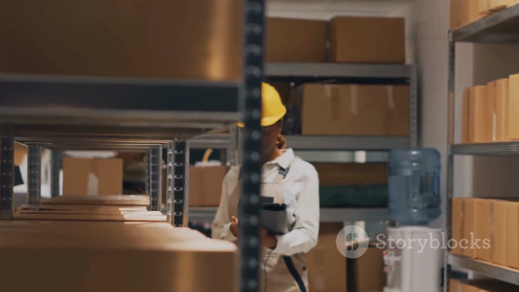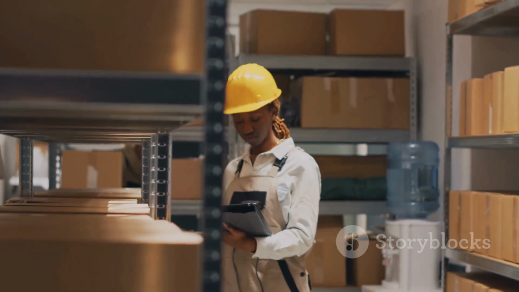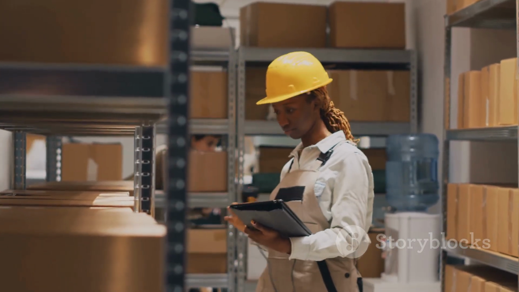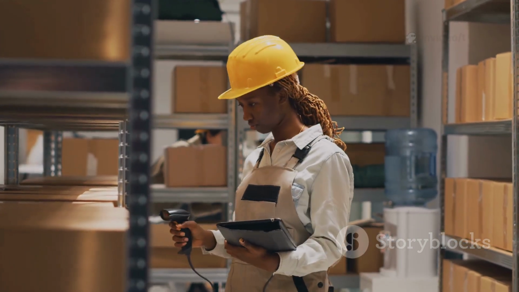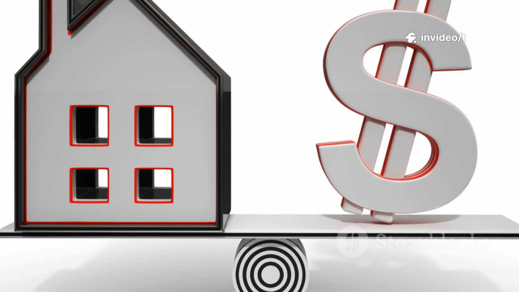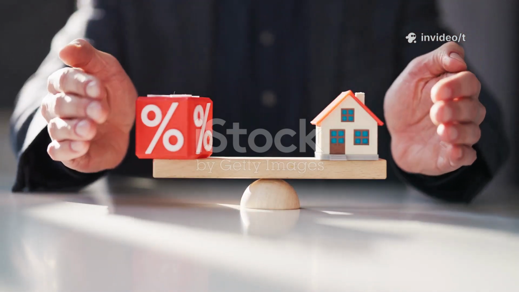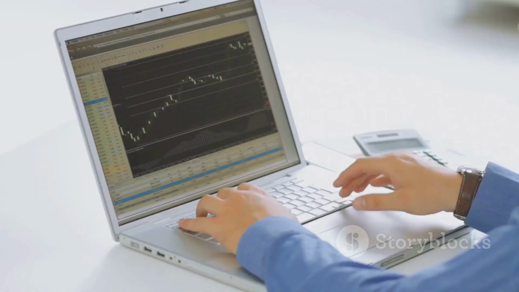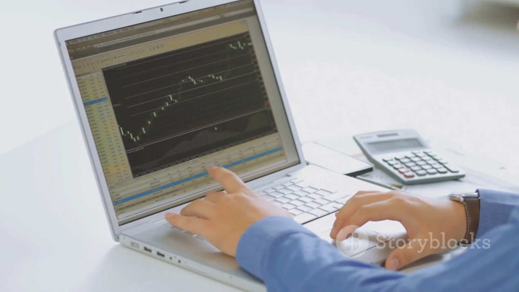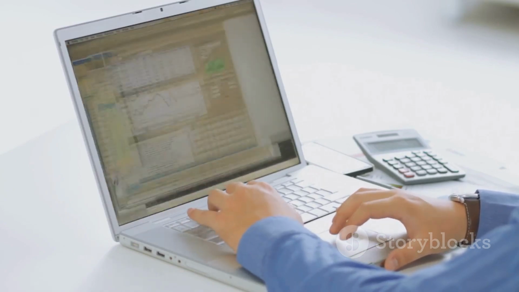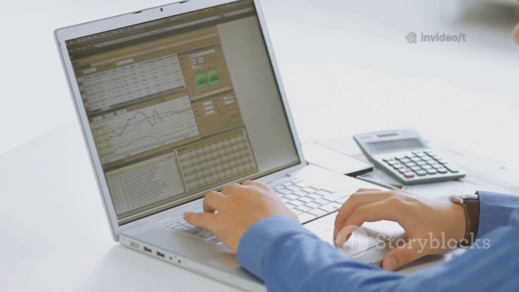Now, asset revaluation. Under GAAP, property, plant, and equipment are recorded at historical cost and depreciated. No upward revaluation allowed. If land bought for $1 million is now worth $10 million, GAAP still reports it at $1 million. IFRS allows companies to revalue assets to fair value, so that same land could be reported at $10 million. This makes IFRS balance sheets more current, but relies on subjective estimates.